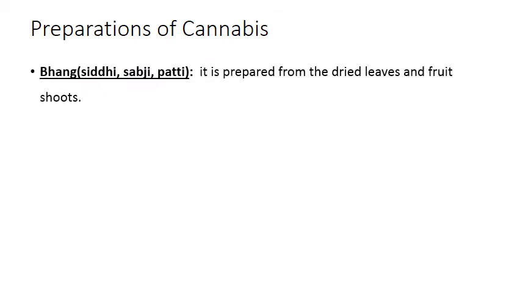The first among them is bhang. You know this word bhang is commonly used. It is also called siddhi, sabji or patti in local languages, and bhang is prepared from the dried leaves and fruit shoots of cannabis plants.